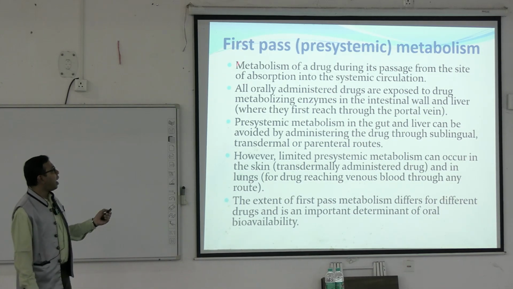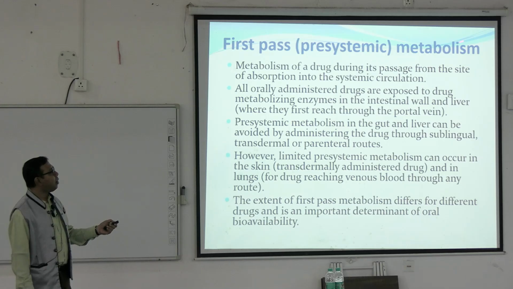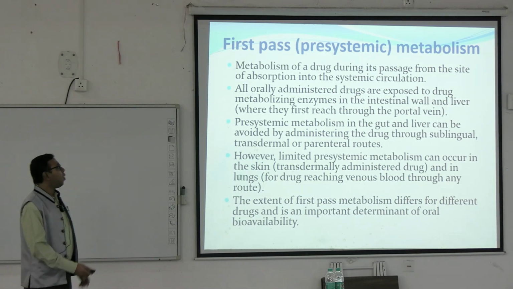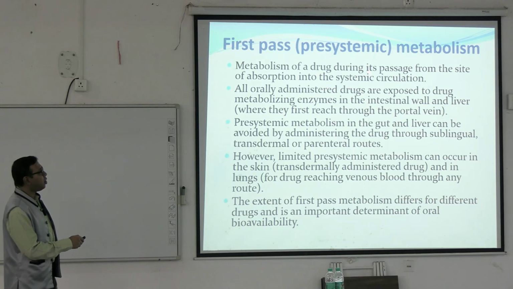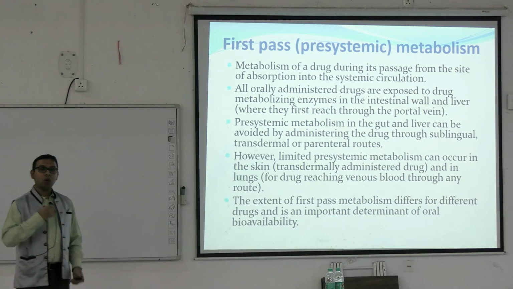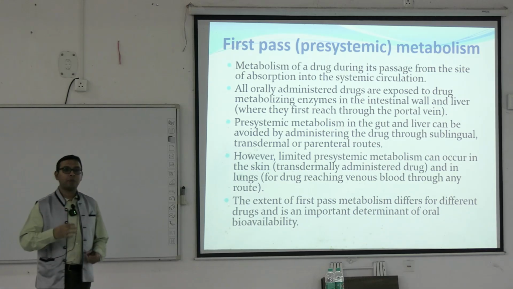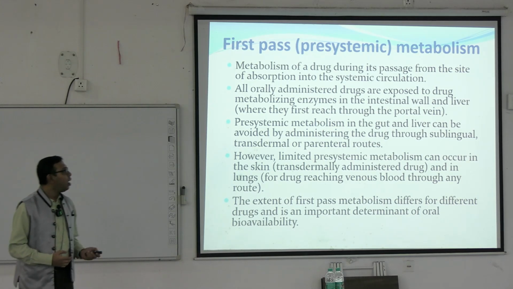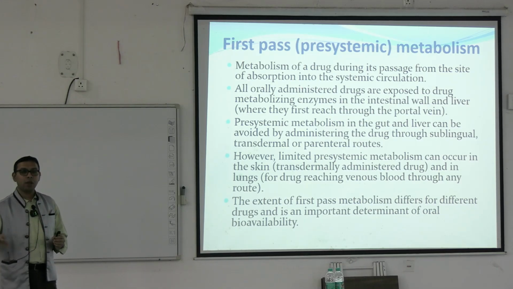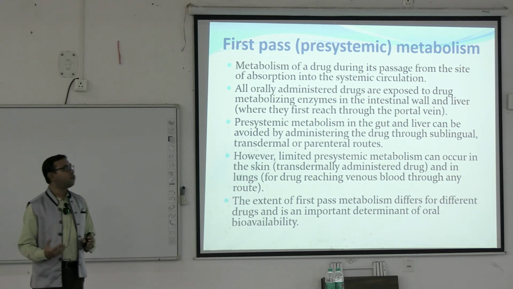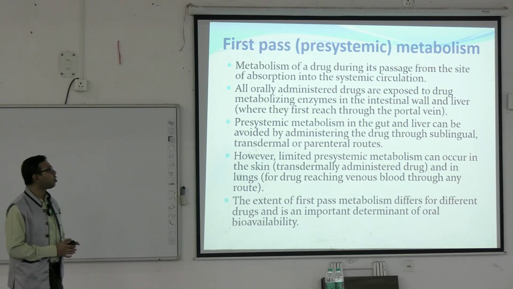Now lastly coming to another concept, that is first pass metabolism, or pre-systemic metabolism. What is this? Metabolism of a drug during its passage from the site of absorption into the systemic circulation. When it is absorbed, for example from the intestine or the stomach, and then comes to the systemic circulation, when it passes through, there may be some metabolism. This is known as first pass metabolism.